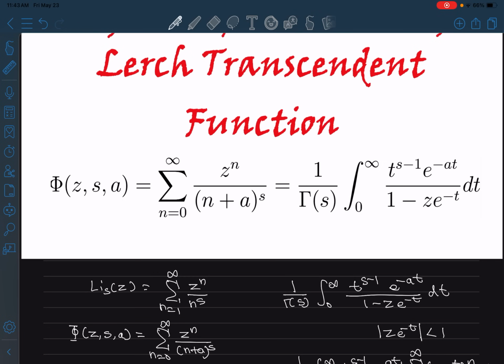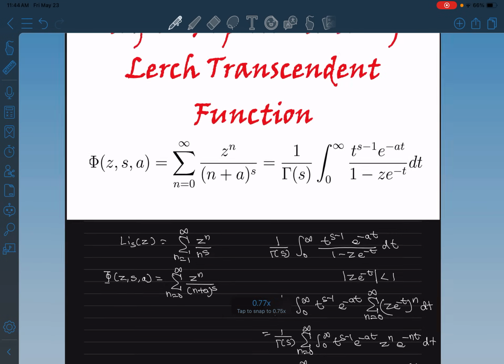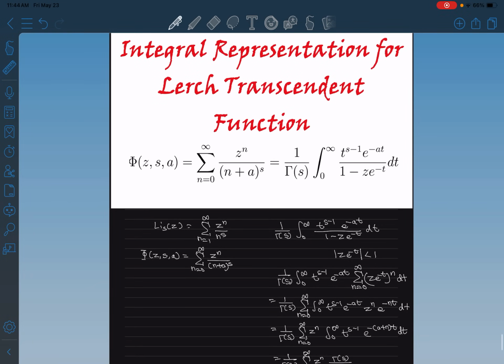Because after you have this function in Lerch transcendent form, maybe you can do some operations, and then again simplify it to some other simpler functions like polylogarithm, polygamma, and such functions. So it could be pretty helpful, and I hope this integral representation helps.